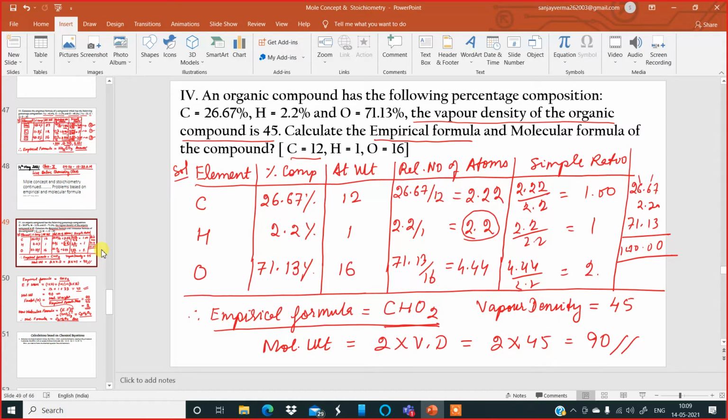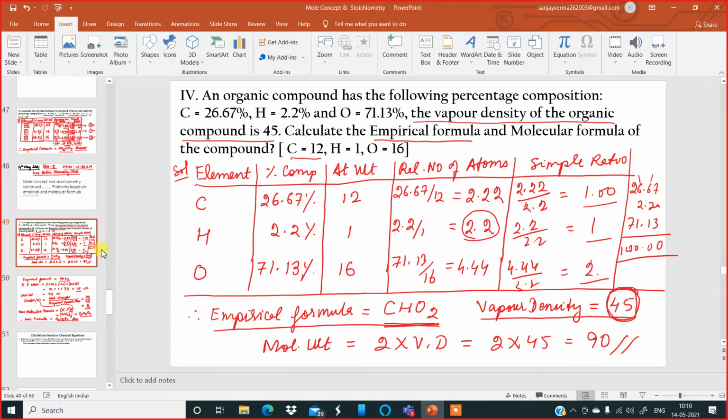Have a look at the working on the previous page. The element column, the percentage composition column, the atomic weight, the relative number of atoms, and simple ratio. The simple ratio of carbon is 1, hydrogen is also 1, oxygen is 2. Based on the simple ratio, I got the empirical formula CHO2. And in the question, vapor density of the compound is given to be 45.